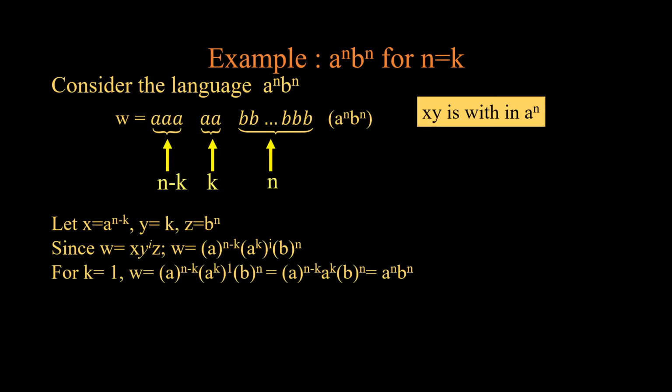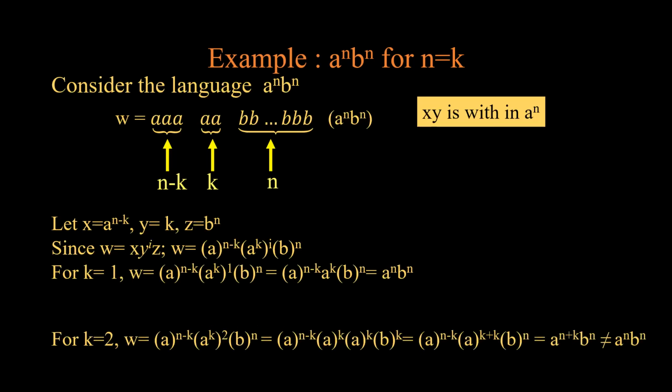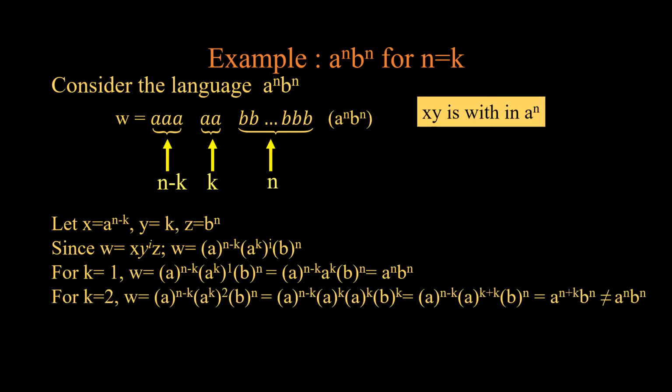When we take i is equal to 1, we get w is equal to a^(n-k) a^k b^n, which is equivalent to a^n b^n, since n minus k plus k is n. Now we move to case i is equal to 2. In this case, we have value of y as (a^k)^2, which is a^k into a^k, that means k plus k.